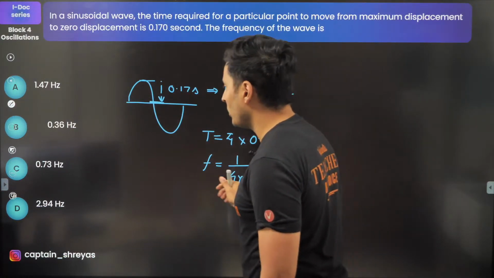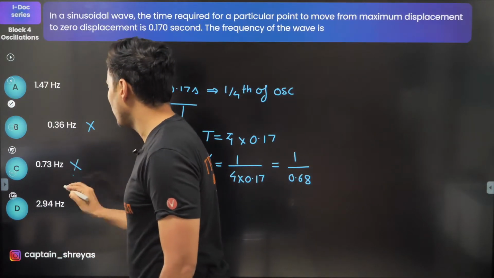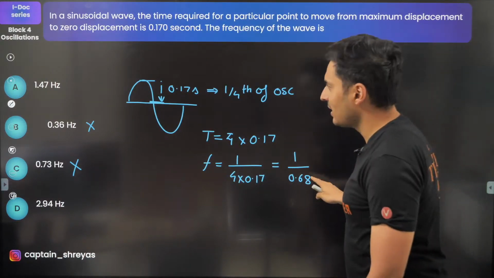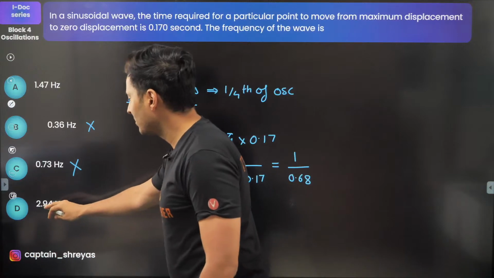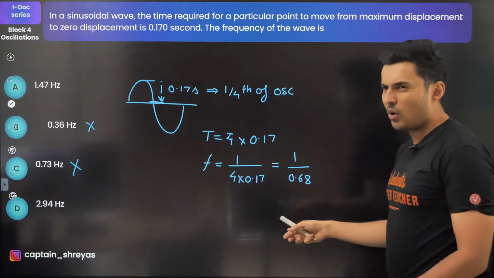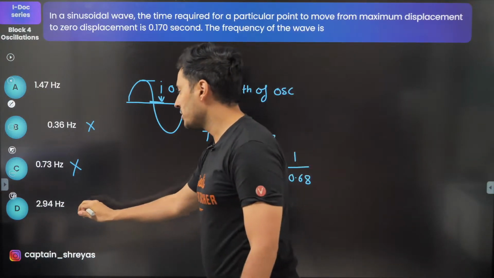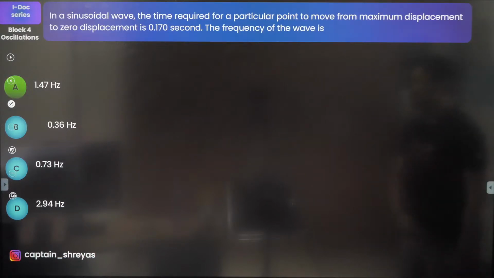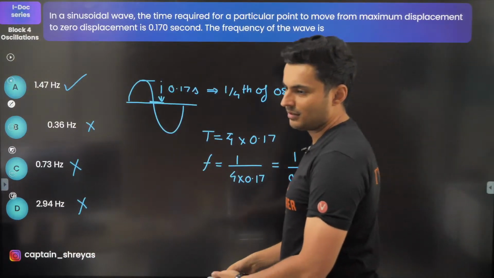I'm pretty sure 1 by 0.68 won't be point something, so these are out. Now 1 by 0.68 is about 1 by 0.7. Obviously it can't be 3, because to get the answer as 3, this should be 1 by 0.3 or something like that. So this option is also out. So this should be the answer, option A. You can eliminate it by simple mental math. That's all.